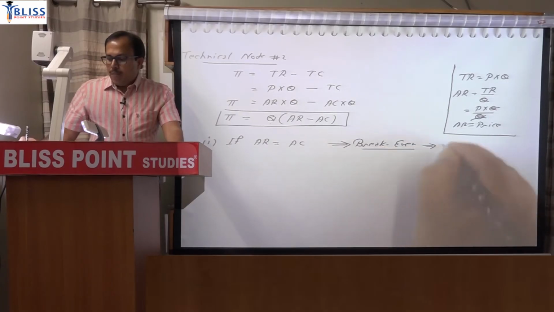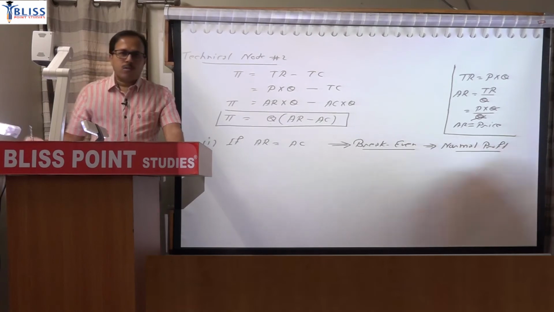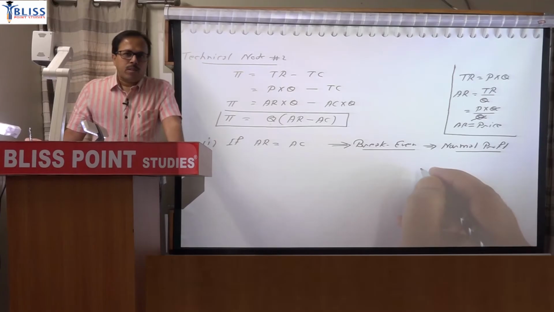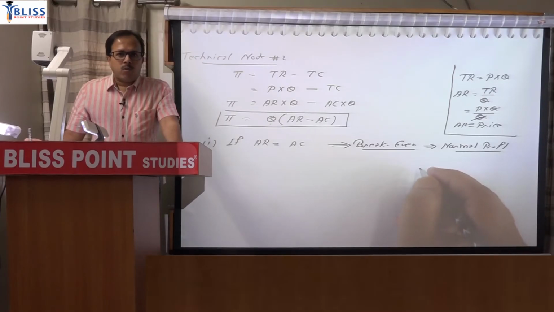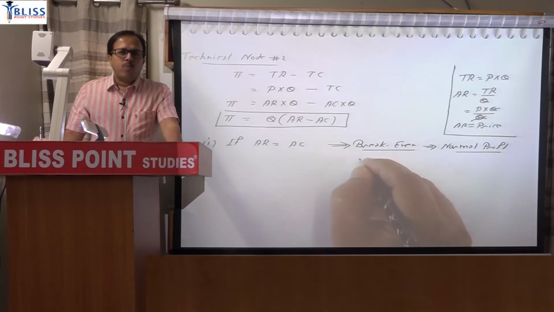But in break even, it is said that the firm earns normal profit because normal profit is part of cost. If you cover your cost, it means you are earning the normal profit. But how normal profit is part of cost, you can understand it best by a simple example. Cost of production actually means payment to factors of production.